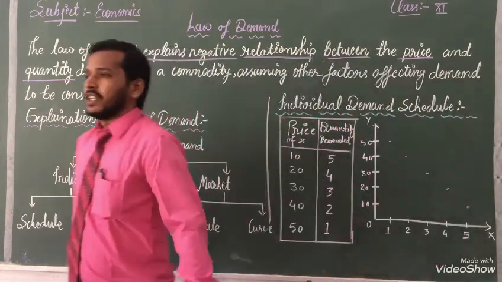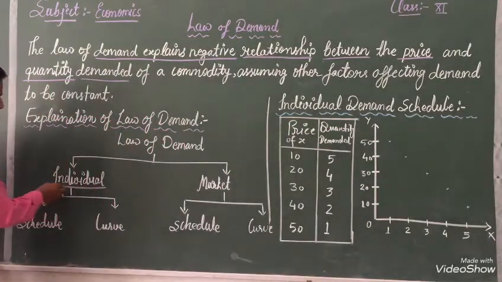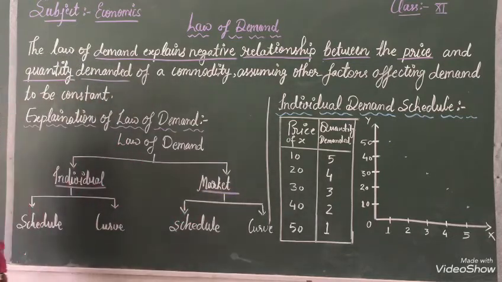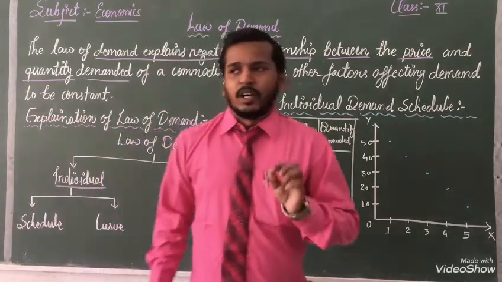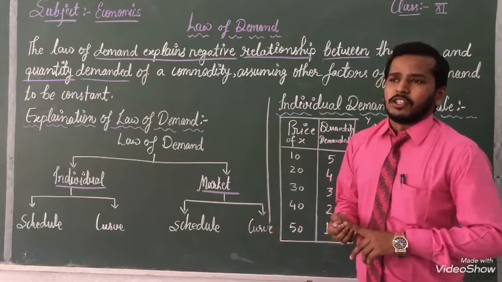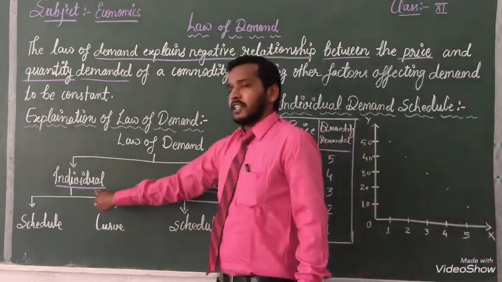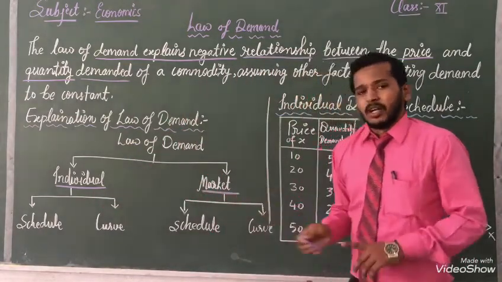First one is individual demand, and second one is market demand. Individual demand is a single person's demand, what they purchase according to their situation and their demanded amount. That is called individual demand. The second one is market demand.